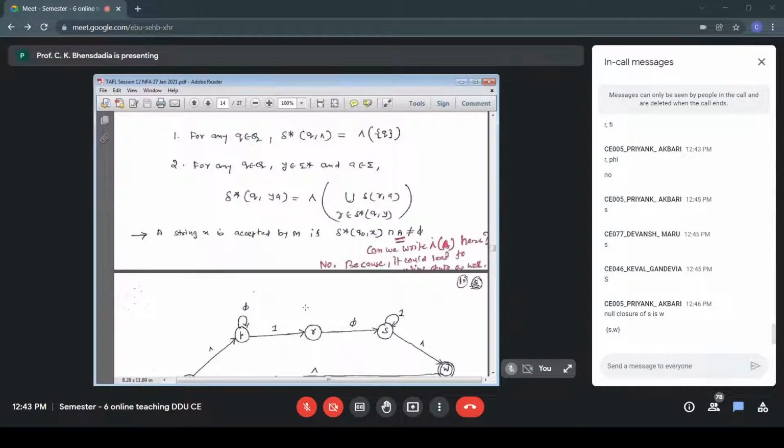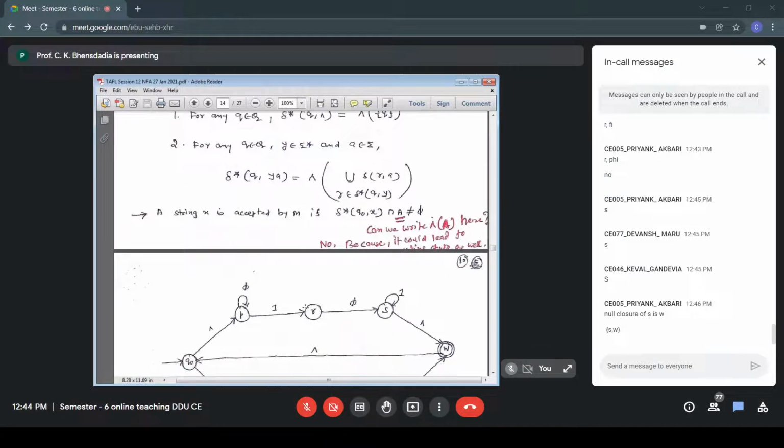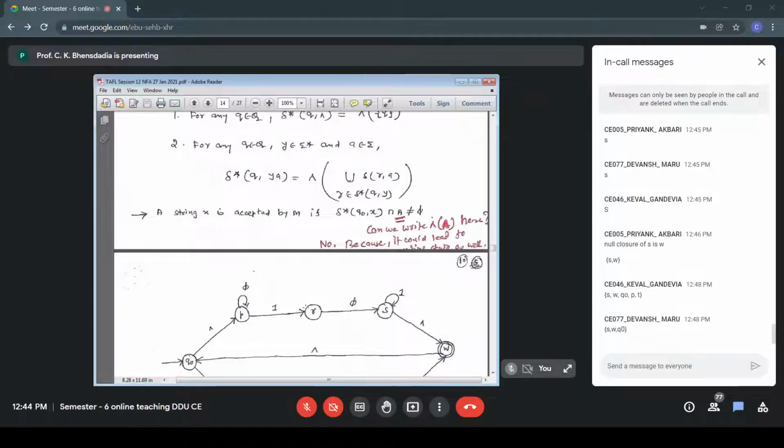In simple terms, from S on null, I'm having delta S null. Delta S null, answer is W. So my current answer is S comma W. Once again, I have to check delta W null. Answer is Q0. So I'm adding Q0 also. So answer is S comma W comma Q0, rightly said Kaushal.